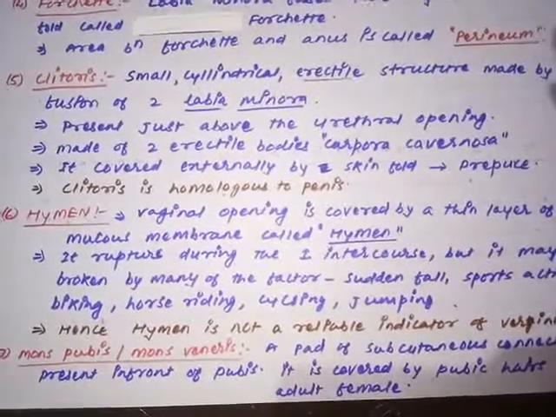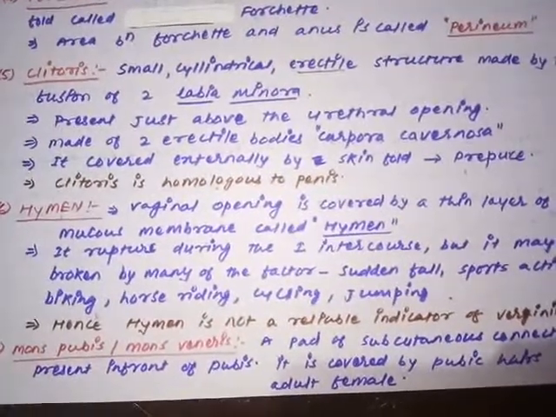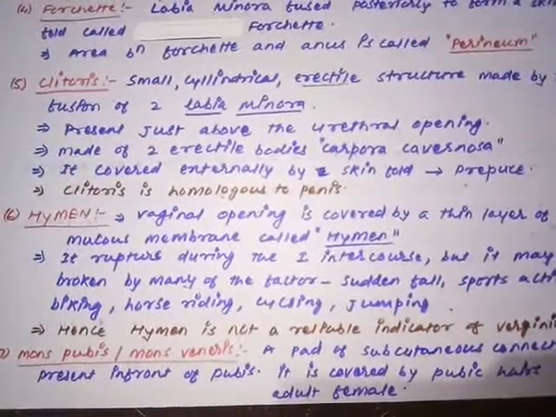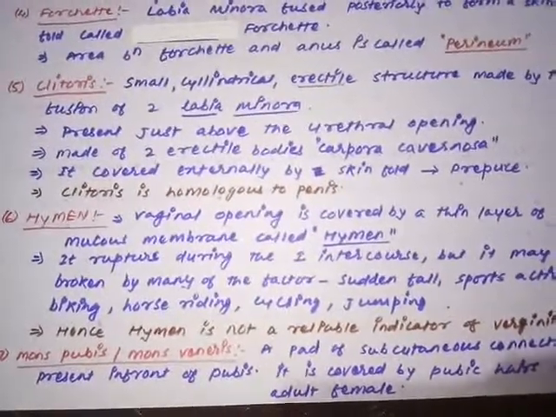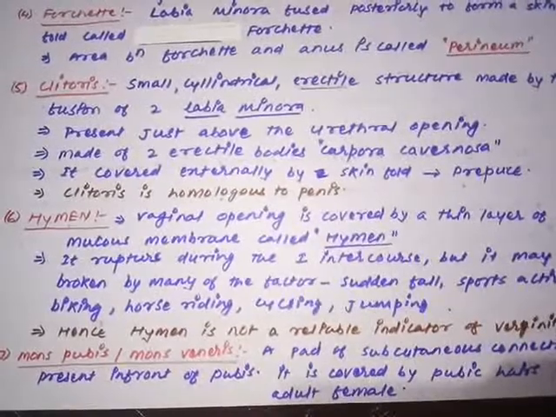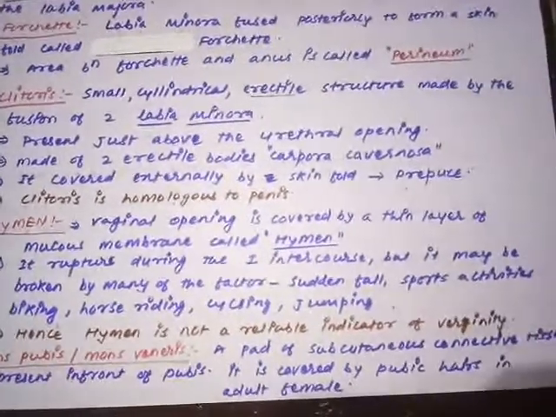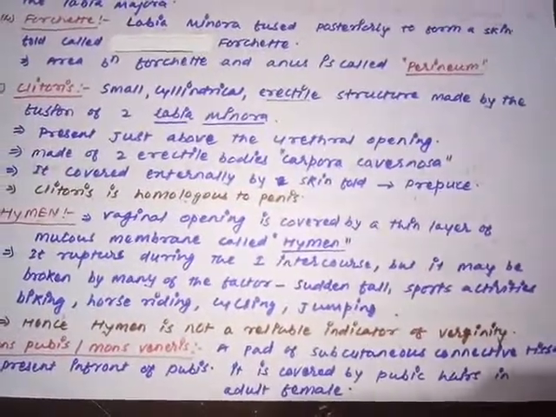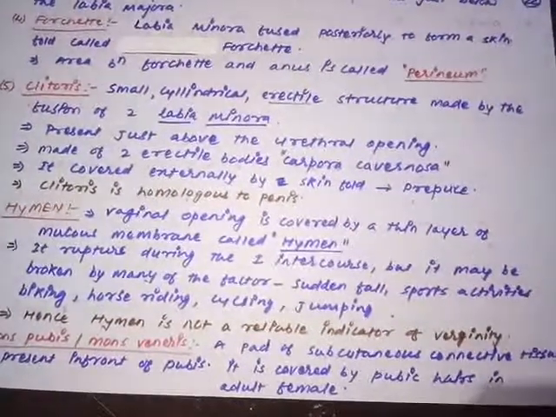The mons pubis: the subcutaneous connective tissue present in the pubic region forms the mons pubis, which will have hair-like structures called mons hairs or pubic hairs in the adult female, not in children or small girls.